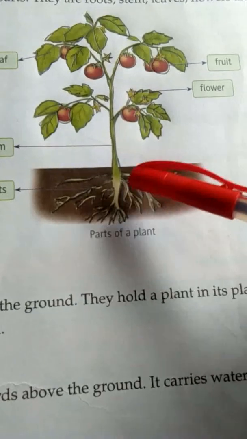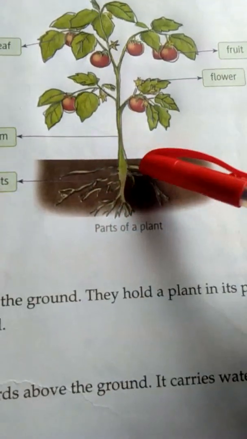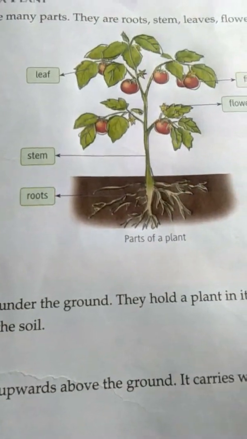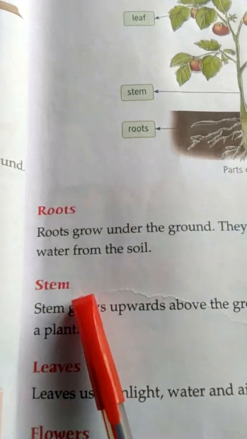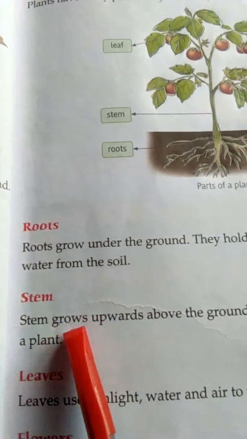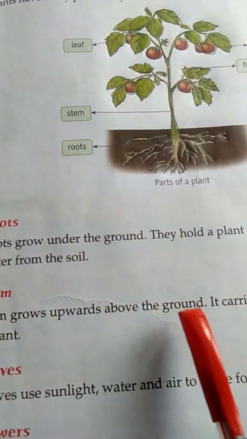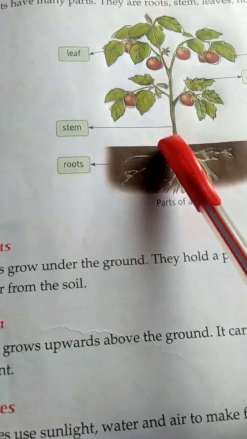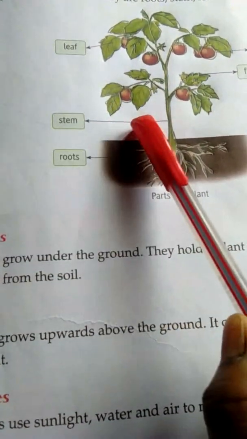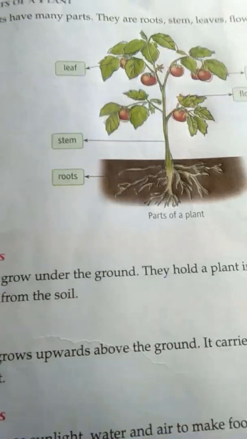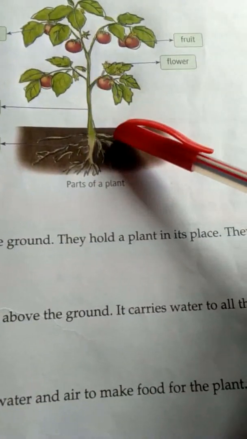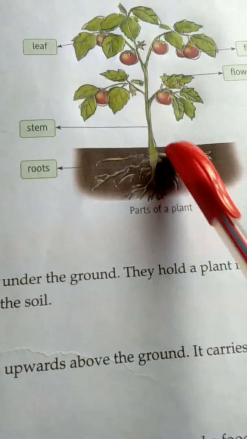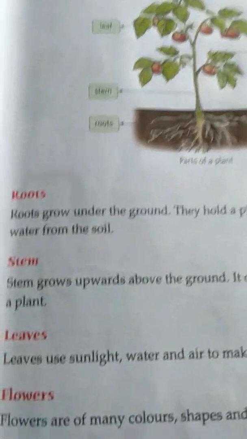When you give some water to the plant, they absorb water from the soil. Next is stem. Stem grows upwards above the ground. I have already told you this much part remains under the ground and the above part, the stem, grows upward. The stem carries water to all the parts of a plant.